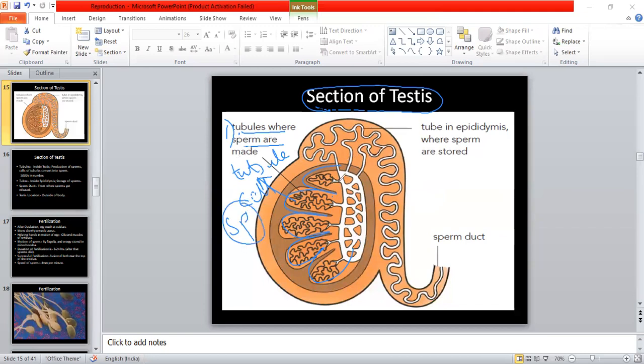Okay, so as these sperms get produced, they will continue towards a tube present in the epididymis. So this one is the epididymis, हमने देखा था. Epididymis is connected with this testis, and the epididymis has tubes where sperms are stored. तो ये sperm production कहाँ होगा?